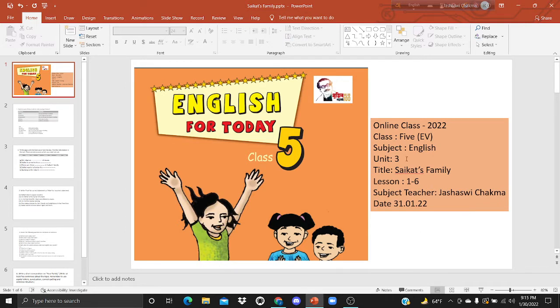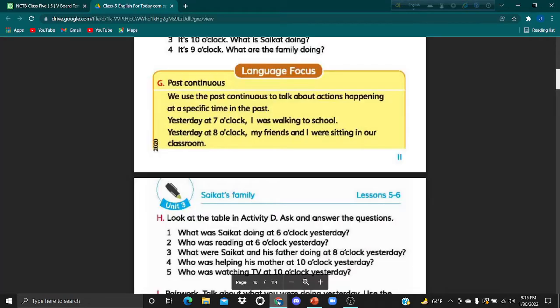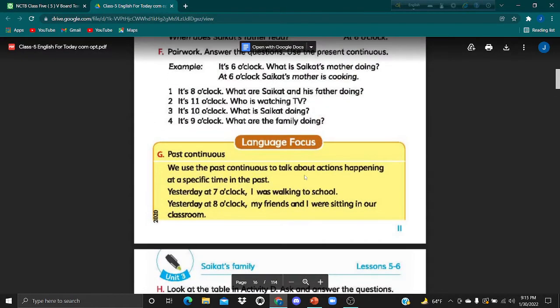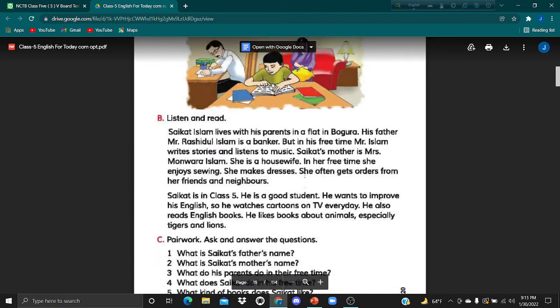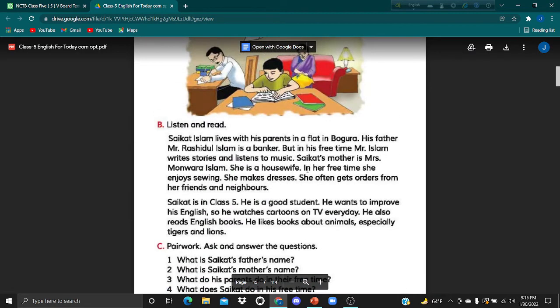Today we will practice a seen passage, seen comprehension on Shoikot's family from Unit 3. At first, we read the passage and then we will practice the model questions, the items of model questions of the seen passage. Okay. Now, let's read the passage first.